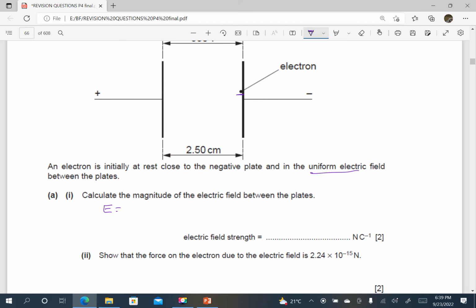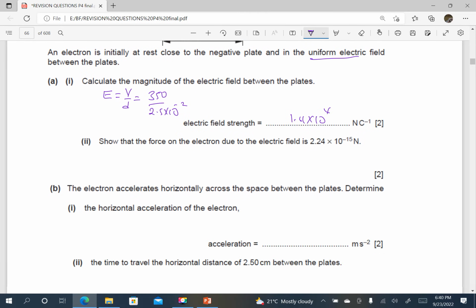So we know that electric field strength is V over d, which is going to be equal to 350 divided by 2.5 times 10 power negative 2. When I press my calculator, I get 1.4 times 10 power 4 newtons per coulomb. Show that the force on the electron due to the electric field is given by this value here.